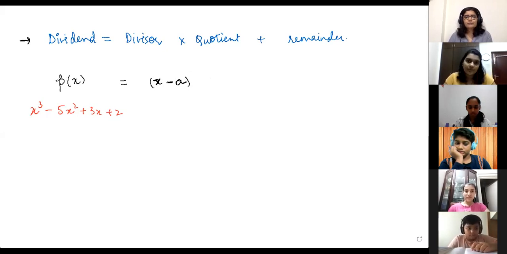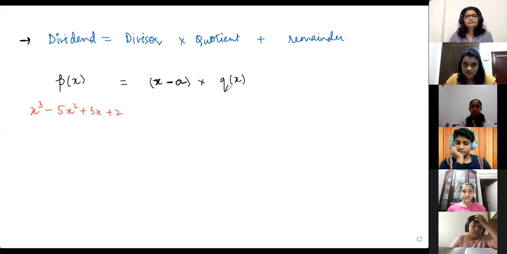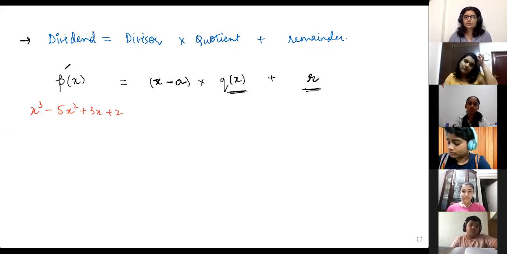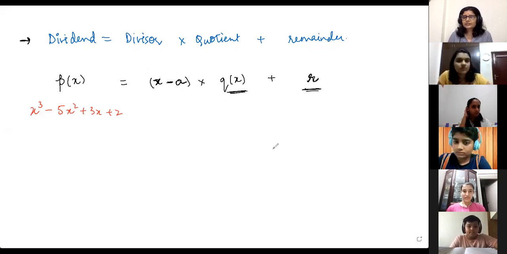So if we are dividing p of x by x minus some number, then when you divide, you will get a quotient, q of x, and there can be a remainder. Let's say the remainder is r. So dividing gives you an answer, the quotient, and there may be some remainder. The remainder can be 0 or any number. We don't know that. It depends on what the polynomial and the divisor are. Okay, so this is the division algorithm.